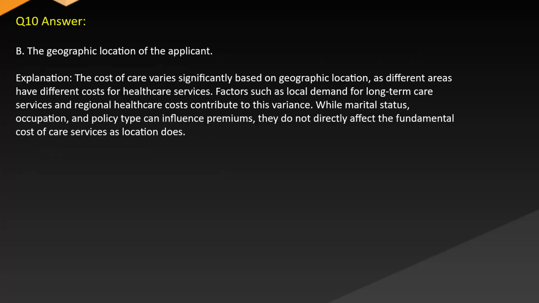Answer: B. The geographic location of the applicant. Explanation: the cost of care varies significantly based on geographic location, as different areas have different costs for healthcare services. Factors such as local demand for long-term care services and regional healthcare costs contribute to this variance. While marital status, occupation, and policy type can influence premiums, they do not directly affect the fundamental cost of care services as location does.